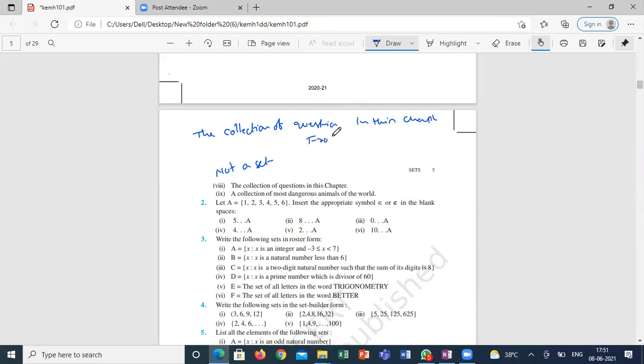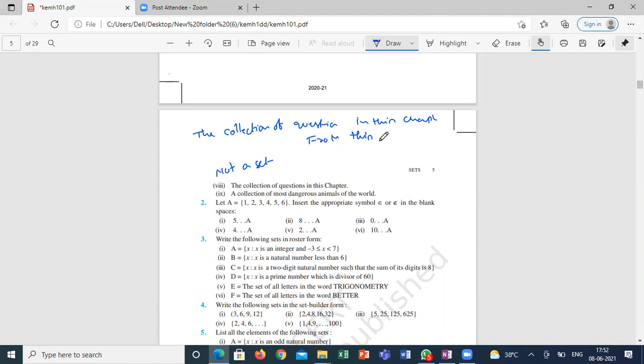In the question, they did not mention all, sir. Collection of questions means you can collect all the questions now. No need to mention all also, correct? Is it required? Collection of all rivers, collection of rivers from India. Are both the same?